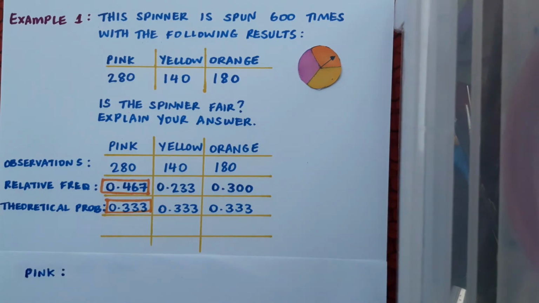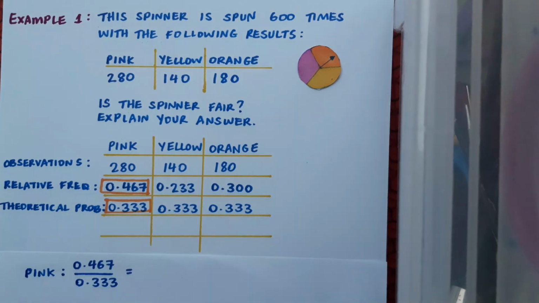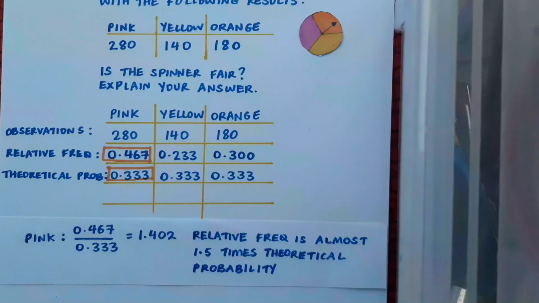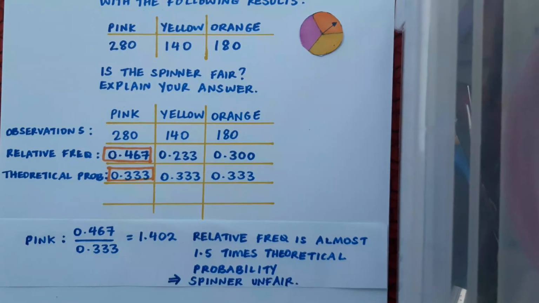I can see the relative frequency is much bigger than the theoretical probability here. But what I'd like to do is figure out how many times bigger it is. I can find this by dividing the relative frequency by the theoretical probability, and I get an answer of 1.402. From this, I can see that the relative frequency is almost 1.5 times the theoretical probability. And this leads me to believe that the spinner is unfair.